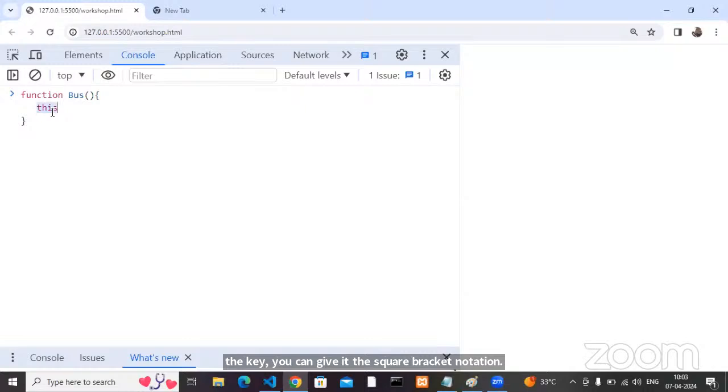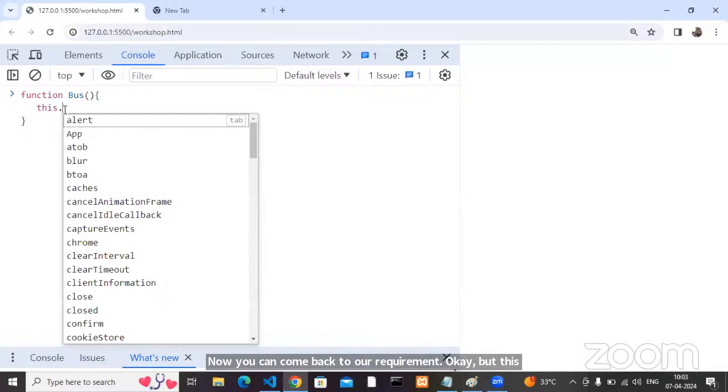Now you can come back to our requirement. This is an object. How can we insert the data in the object? Come on, by using dot notation. Okay, how?